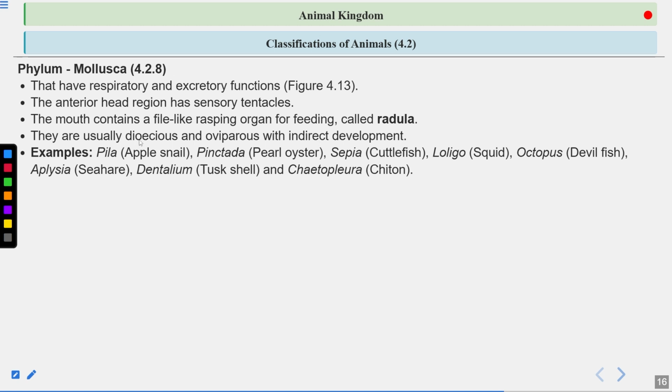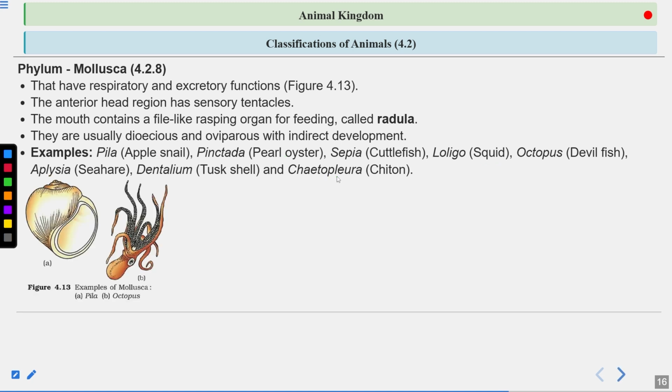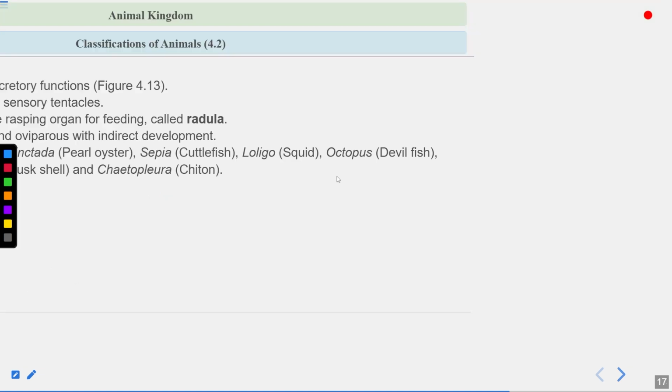Examples are Pila, which is apple snail, Pinctada, pearl oyster, Sepia, cuttlefish, Loligo, which is squid, Octopus, devilfish, Aplysia, Dentalium, and Chaetopleura. So you should remember these examples. These are the examples of the mollusks.